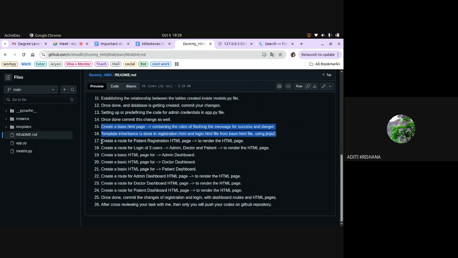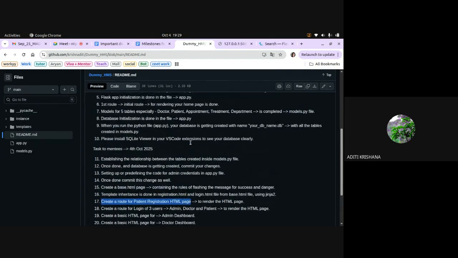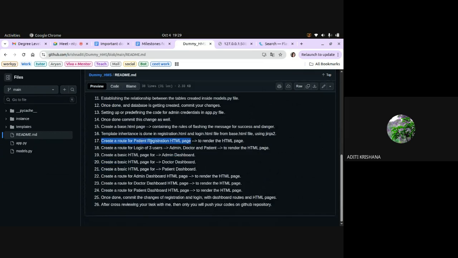Then you have to go with the 17th pointer, creating a route for patient registration. Those who have completed till the 10th task have created a registration HTML page. So I am telling you to create the route for patient registration that will render that HTML page. Then you have to create the login route. I have written in the 18th pointer in a manner that only one login route is going to be created. But those who want separate login routes for admin, doctor and patient, you can create three separate routes as well. That is also not a problem.